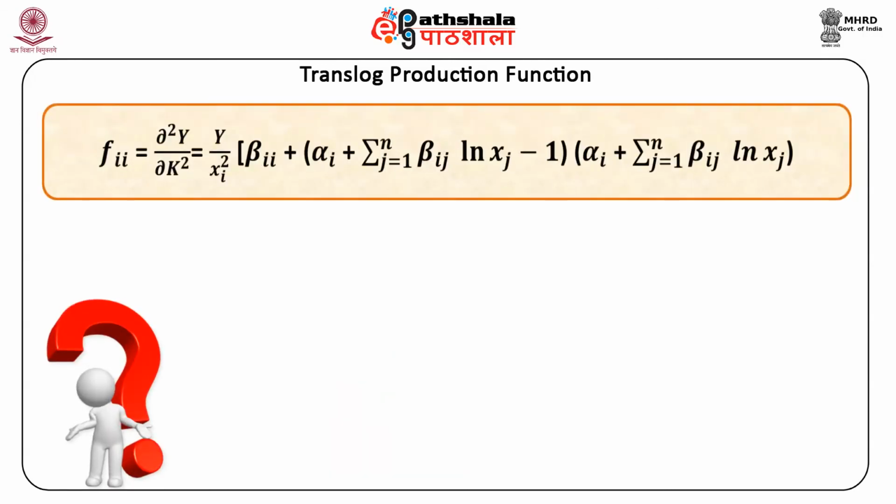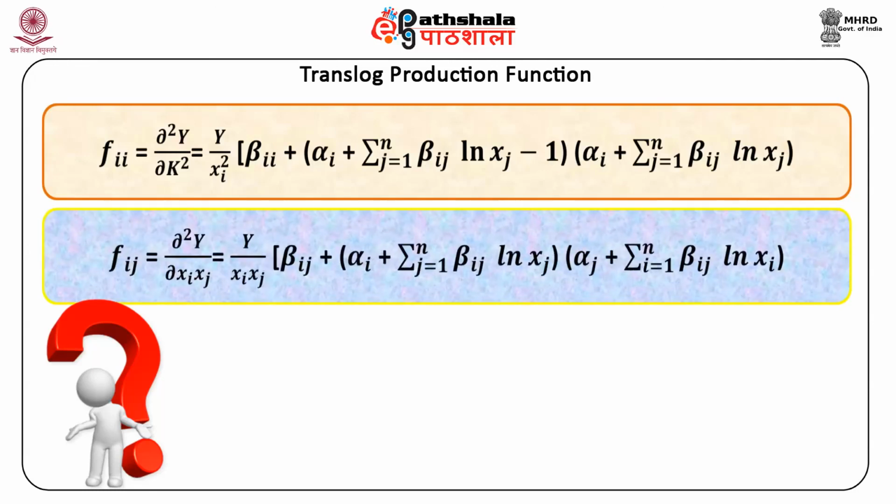Fii is equal to delta square y upon delta xi square is equal to y upon xi square into beta ii plus alpha i plus summation j equal to 1 till n beta ij log of xj minus 1 into alpha i plus summation j equal to 1 till n beta ij log of xj.